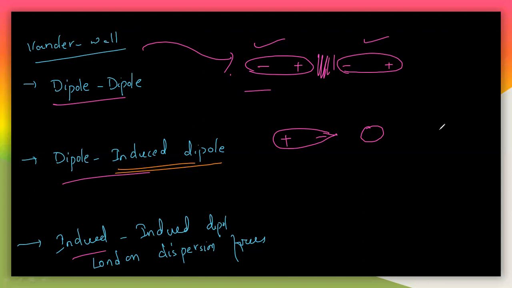So how is it getting the charge? Let us say a dipole is there, exactly like this. This is a minus here and this is a positive charge. Let us say it is one dipole and it is another dipole. We need to understand the interaction between these two.